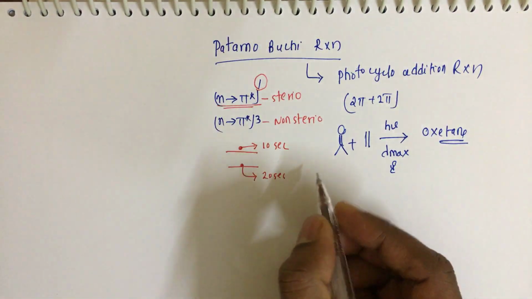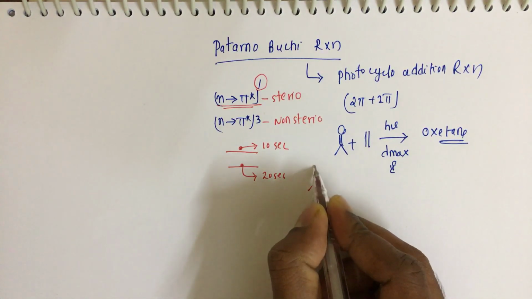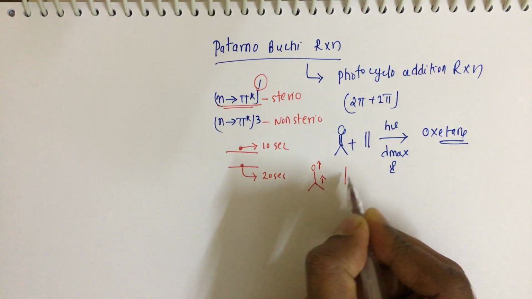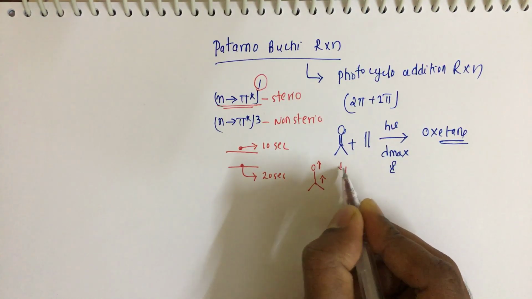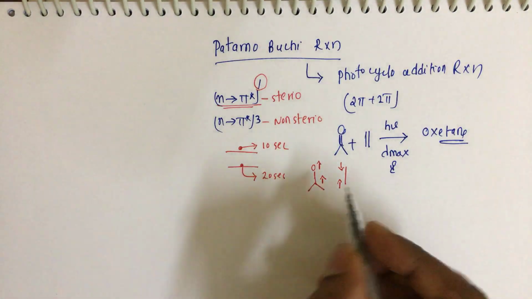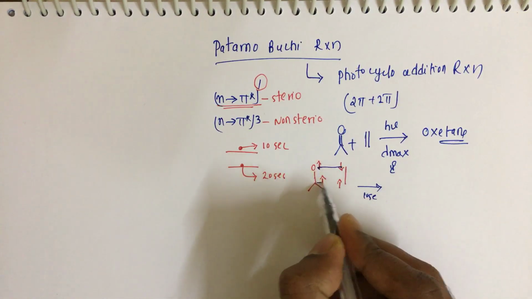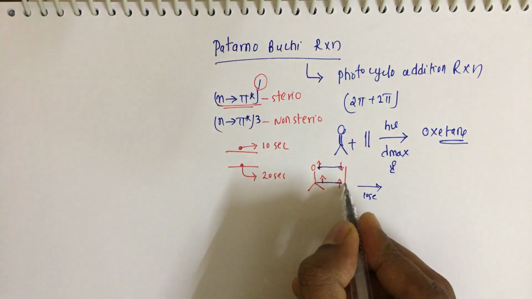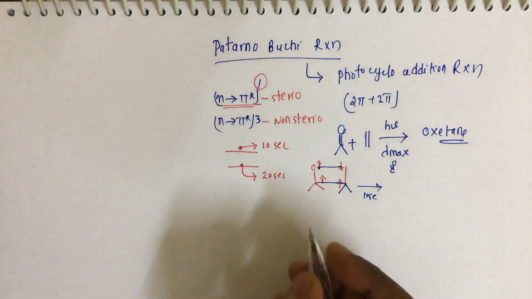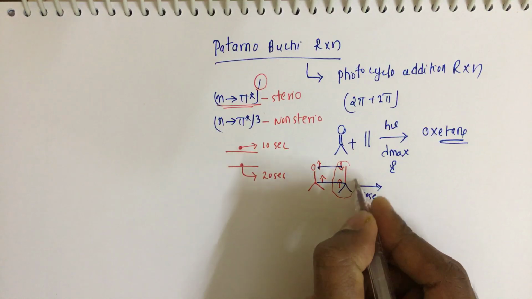Now imagine this is a singlet state, it is like this, and the olefin is like this. If it is the n to pi star singlet, only 10 seconds are left. Within those 10 seconds these two form a bond and these two form a bond. Imagine the methyl groups are here. Now if it is a triplet excited state, there is a chance of ring inversion.